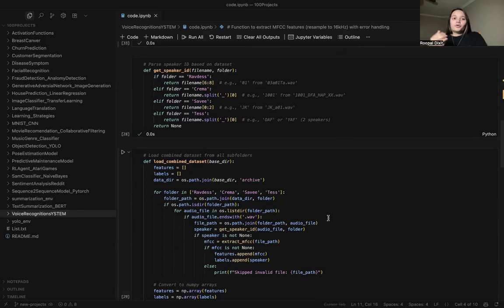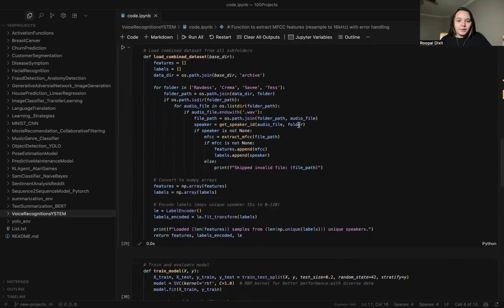We are extracting the name to provide a label also, because you have to understand that at the end, if I'm giving you a voice, an audio, the model, the computer, should be able to identify which person is speaking. That's how speech identification works. So it is important to identify who the speaker is in this scenario, and how the speaker id is being generated. And you can see how these are being generated.